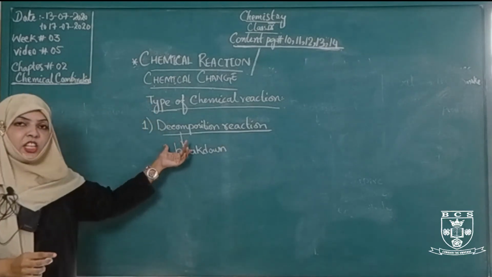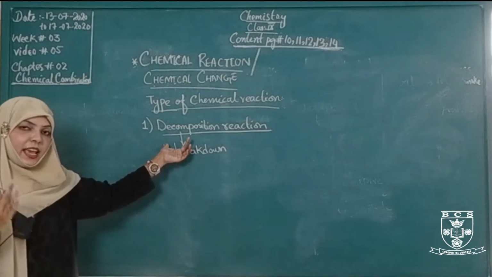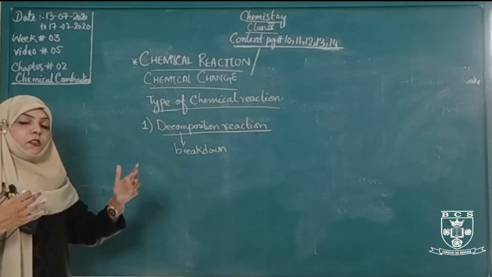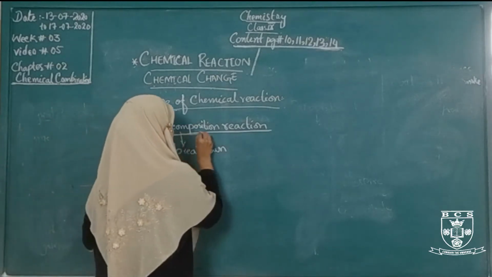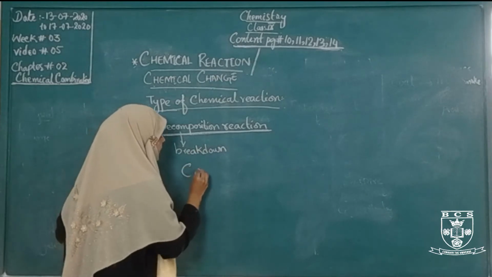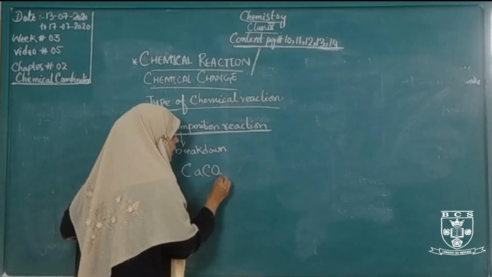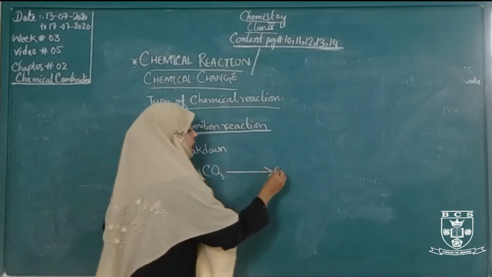It is a reaction in which a substance breaks down to form simpler substances. Decomposition reaction, it is a reaction in which a substance breaks down to form a simpler substance.